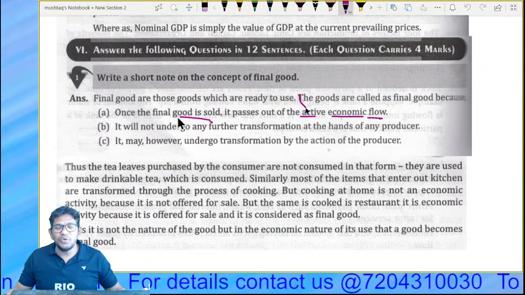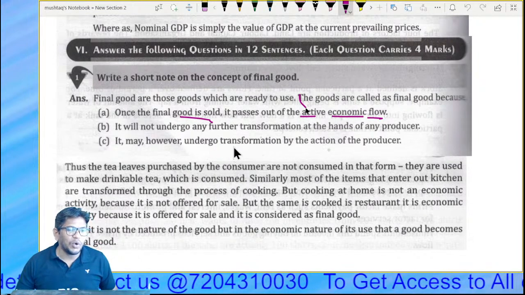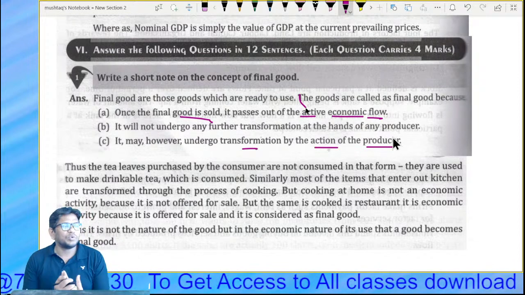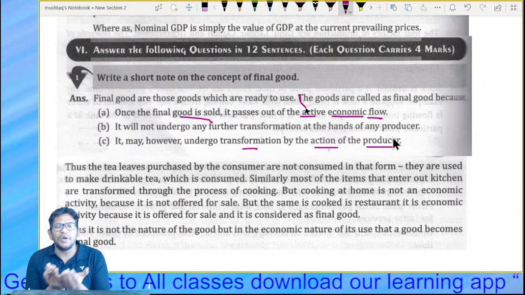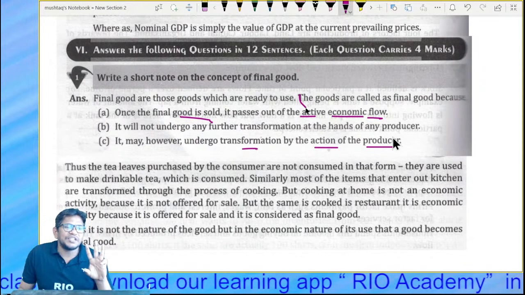Means you are going to buy it to sell. I mean, use it. So it may, however, undergo transformation by action of the producer. Sometimes you can make a modification. Example, if you buy a truck, according to your convenience, you can modify it, right? So there are three conditions.